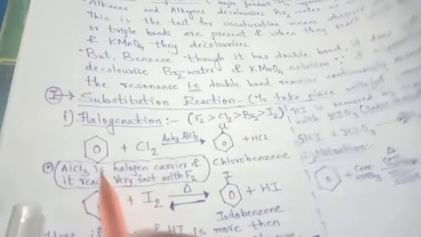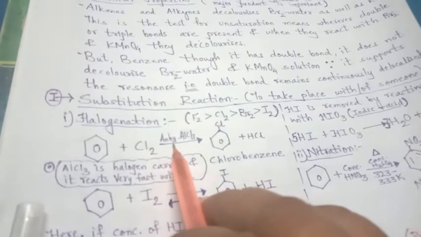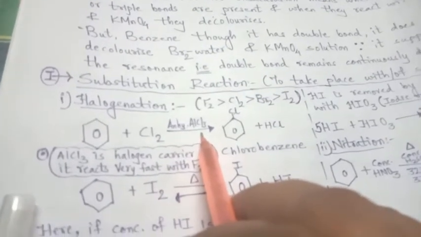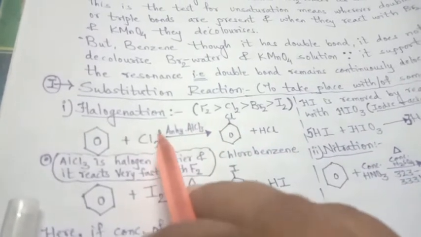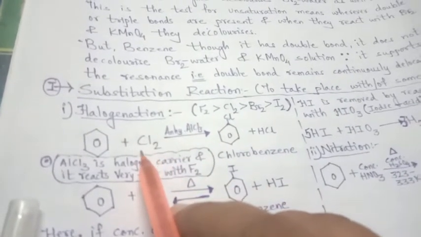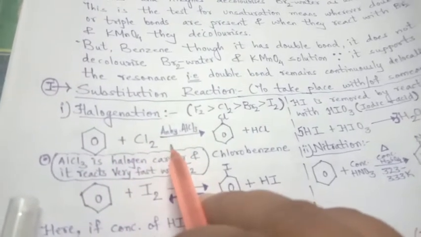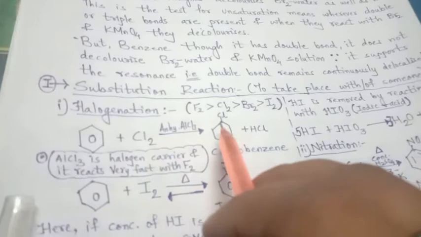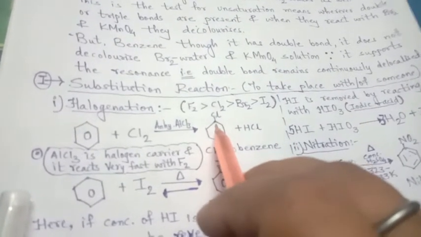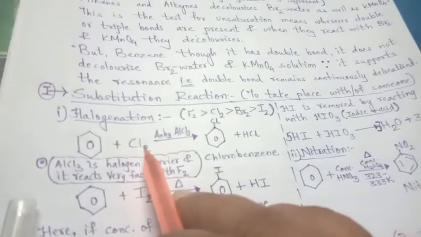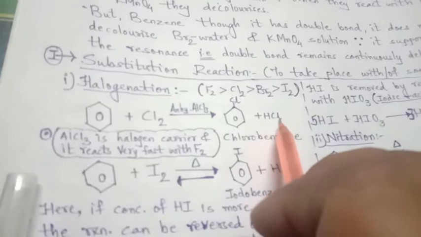Right? So when benzene reacts with chlorine Cl2 in presence of anhydrous AlCl3, it will substitute one of the hydrogens, and Cl2 will undergo homolytic cleavage over here, giving Cl and another Cl with two free radicals. One Cl will react at the place of the hydrogen, substituting it, and that substituted hydrogen will react with the other Cl and give a byproduct, that is hydrochloric acid.